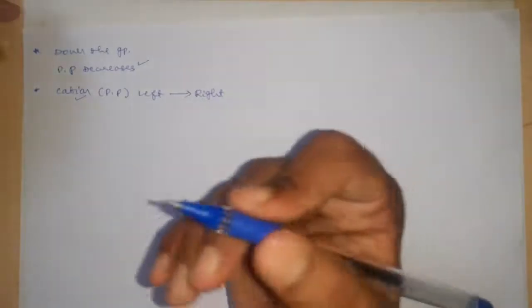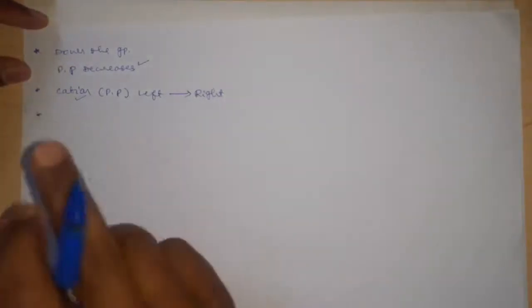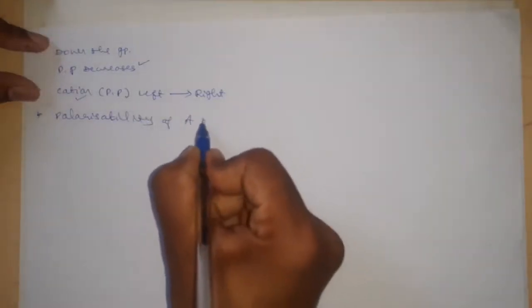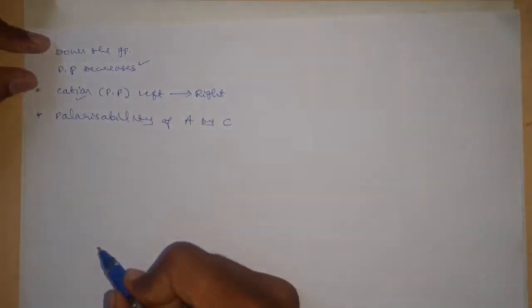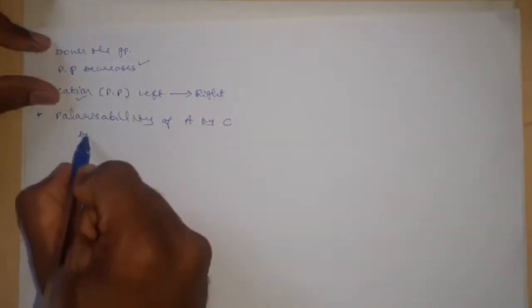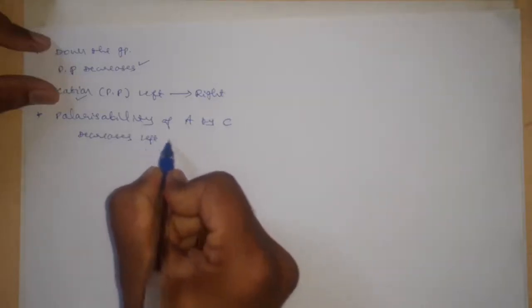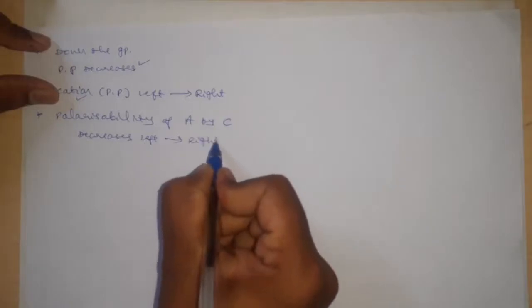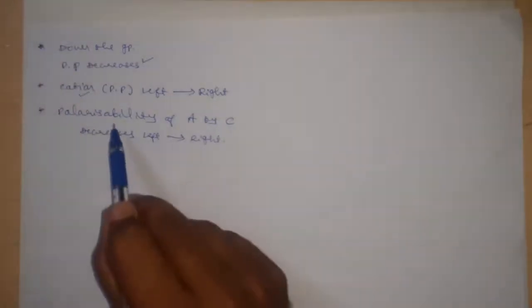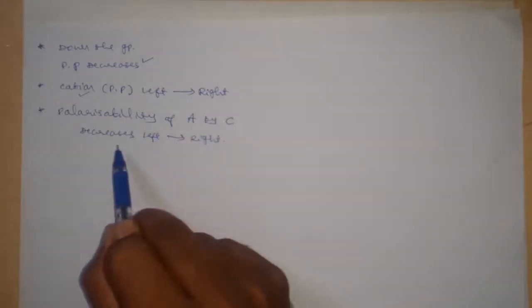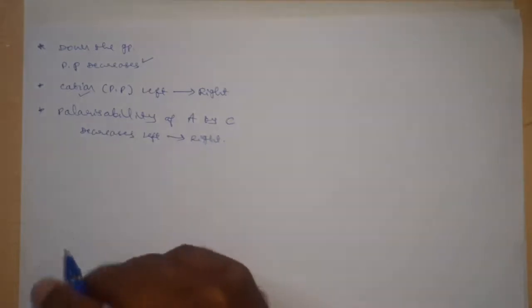Then the polarizability of the anion by the given cation decreases on moving left to right of the periodic table.